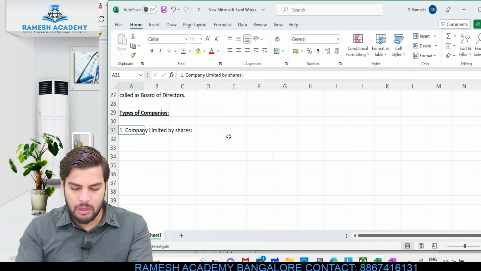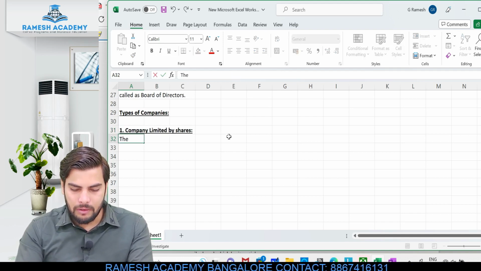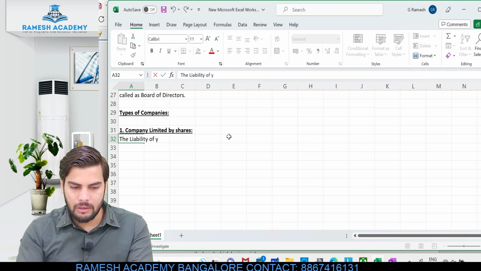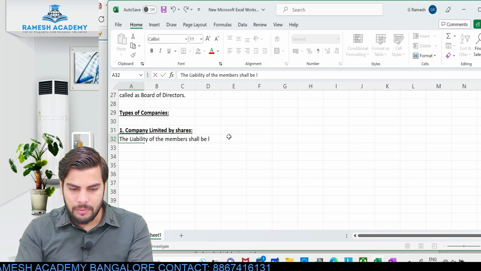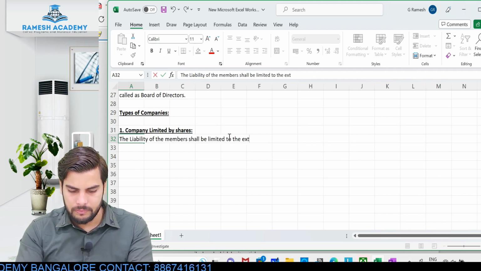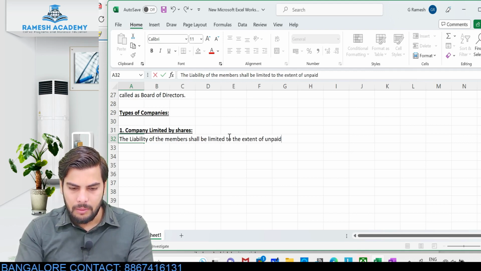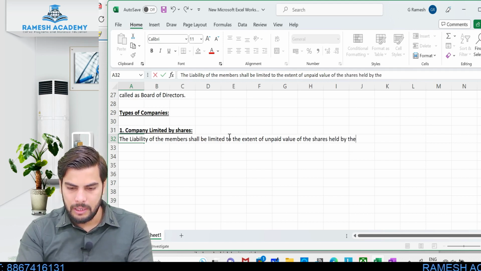In this case, what will happen is the liability of the members shall be limited to the extent of unpaid value of the shares held by them.